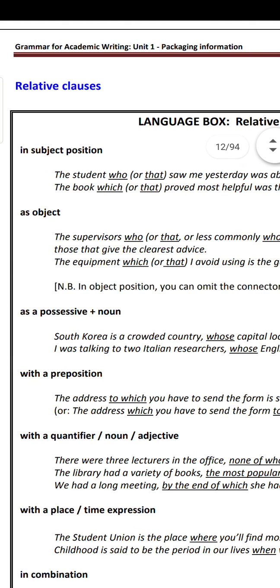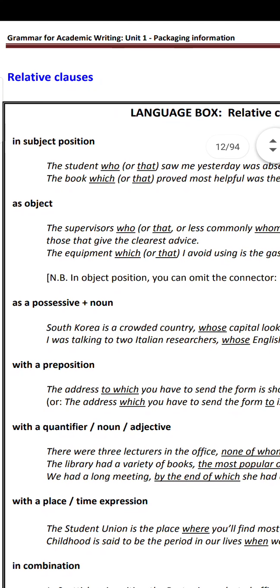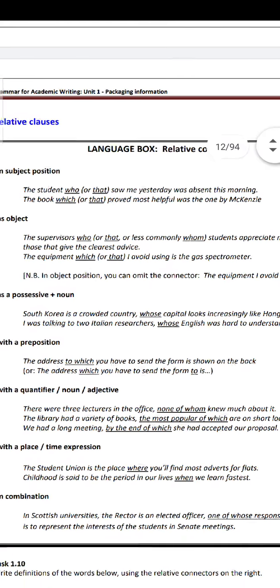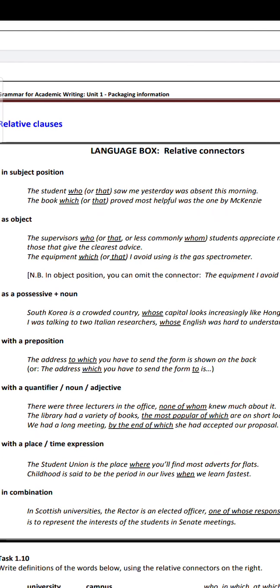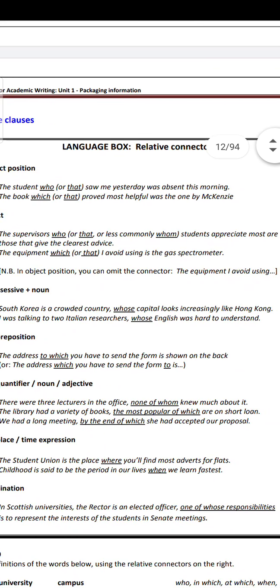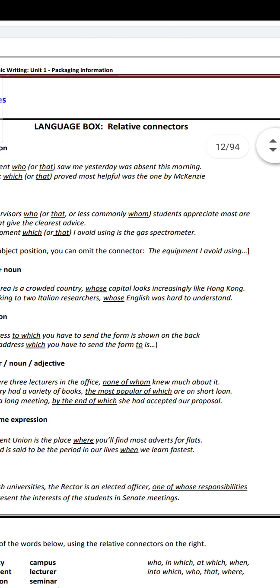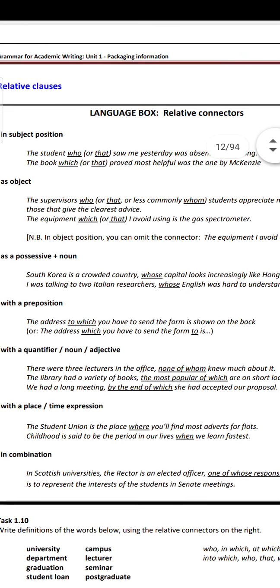But if it is connected as object, after who it is followed by a subject. The supervisors who students appreciate most are those that give the clearest advice. Or the equipment which I avoid using is the gas spectrometer. There is a note here. In object position, you can omit the connector. The equipment I avoid using. For object connectors, you can just leave out the connector.